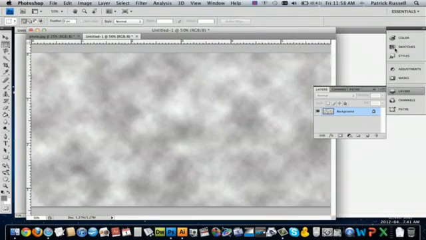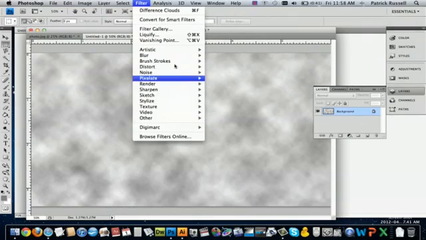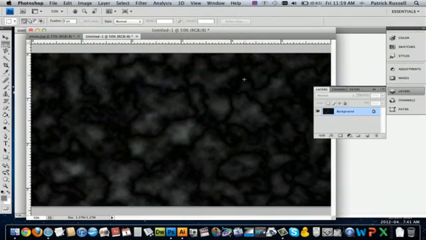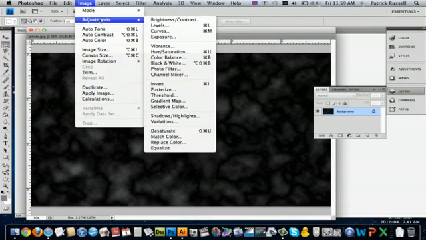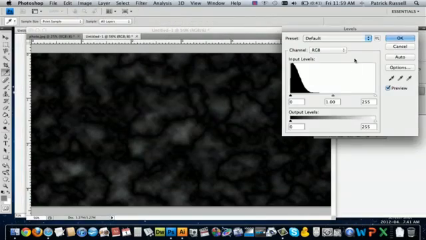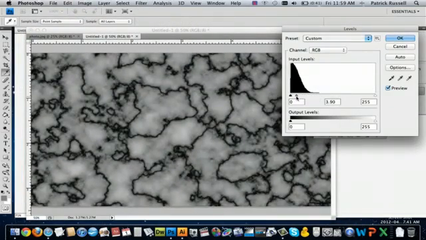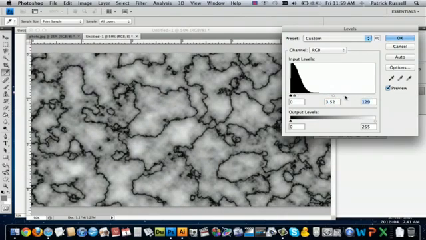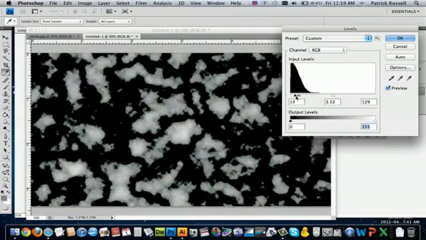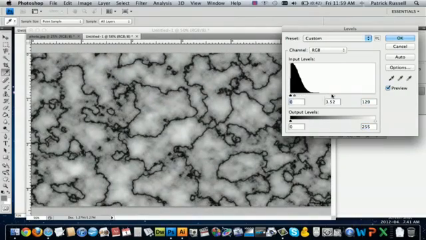And I'm actually not liking how this is turning out, so I'm going to do Difference Clouds. I'm going to go back to Image, Adjustments, Levels. And here, this is where you can get, yeah, there you go. There's some marble. And there you already have the lightened, kind of crispy effect that you can notice. Okay, so that's the basic way to make it in Photoshop.